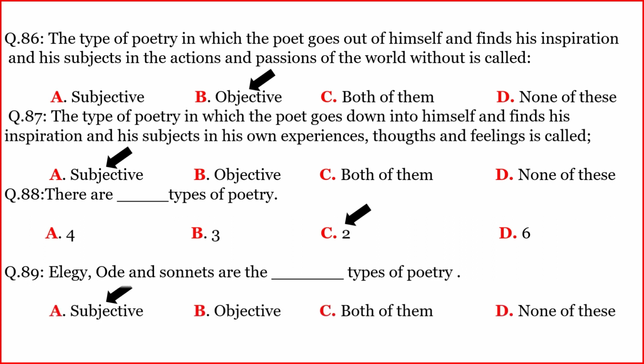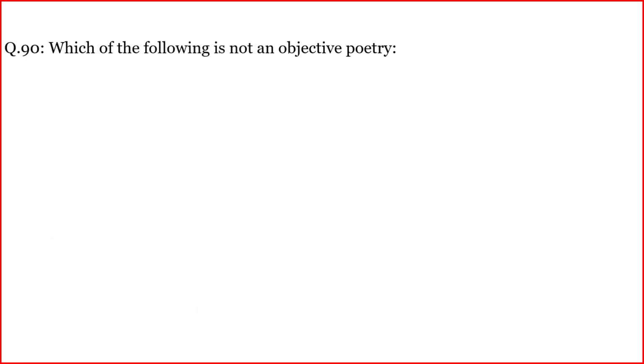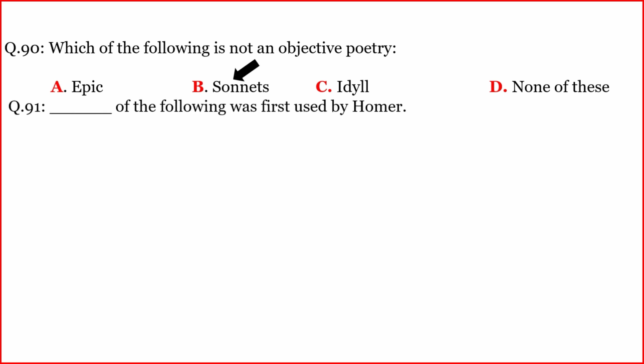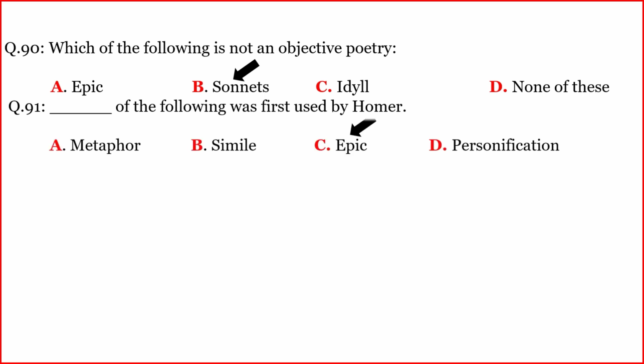The correct option is A. Subjective. Another question. Which of the following is not an objective poetry? The correct option is B. Sonnets. Another, Danish of the following was first used by Homer. The correct option is C.